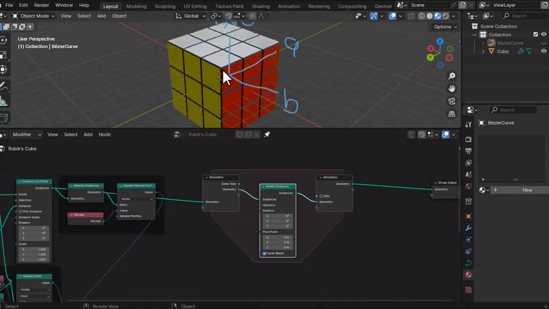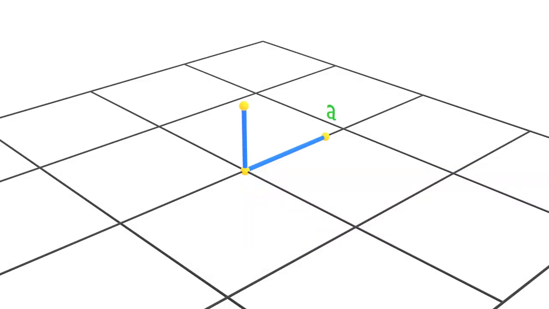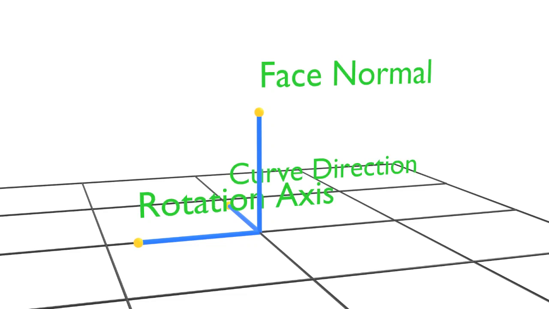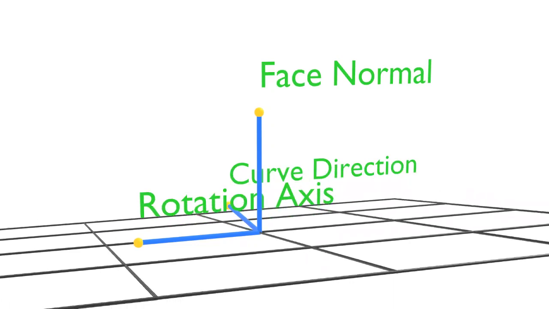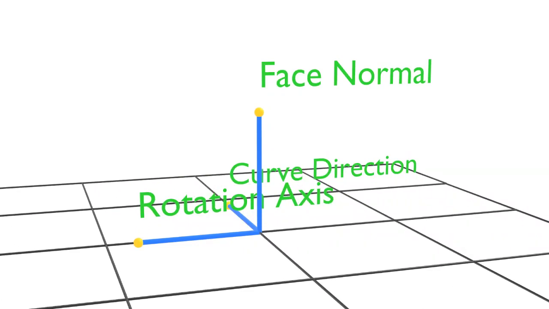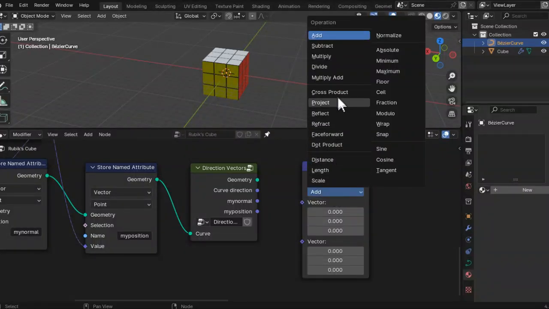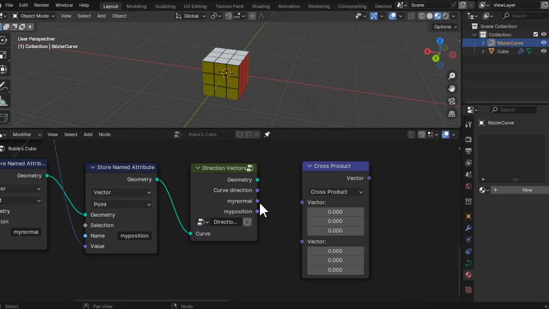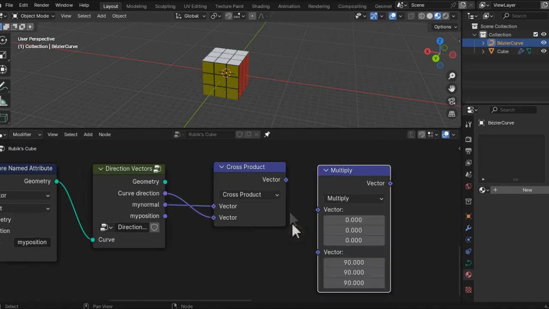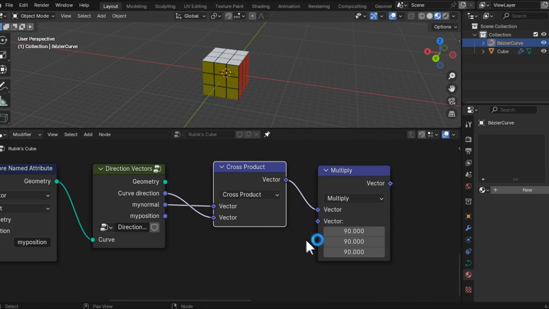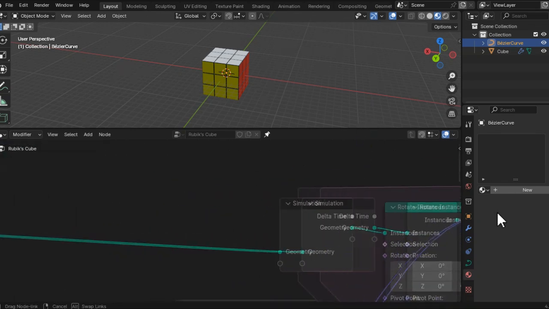Now imagine you have a vector A and a vector B. The cross product will be a vector that is perpendicular to both lines formed by A and B. So we will be rotating the cube around the cross product of A and B. A is the 3D direction represented by the curve, and B is the normal of the face on which we have drawn our curve. So add a vector math node, set it to cross product, connect the normal direction to the first socket and the curve direction to the second socket. Then multiply the output by 90 and connect it to the rotation socket.